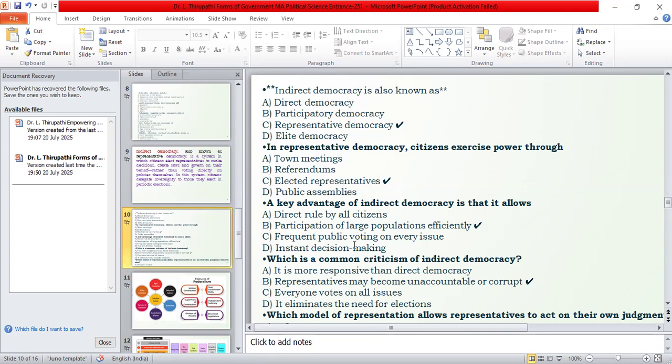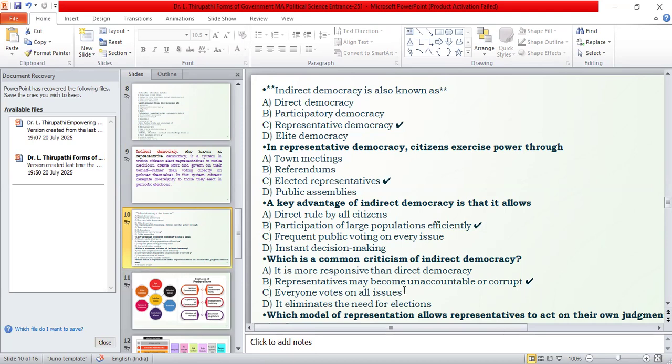And another key advantage of indirect democracy is that it allows what? It allows the participation of a larger population efficiently. That means a large number of the population will participate in the indirect type of democracy. It is not possible in direct democracy because crores of people cannot participate at one go. But in indirect democracy, many people can actively participate in administration efficiently.